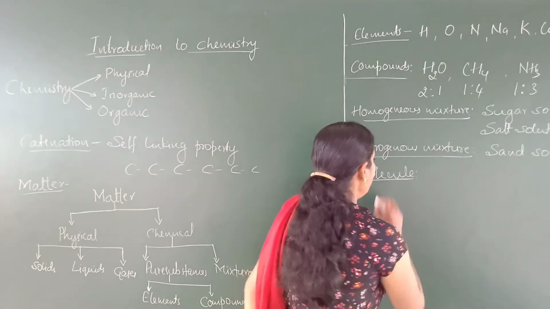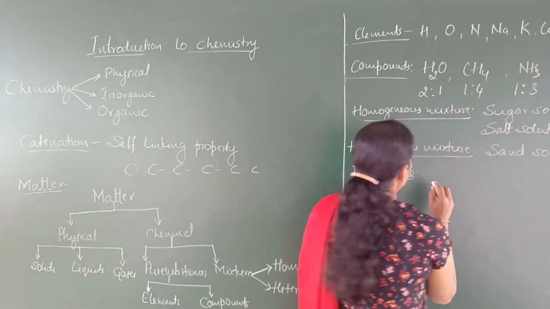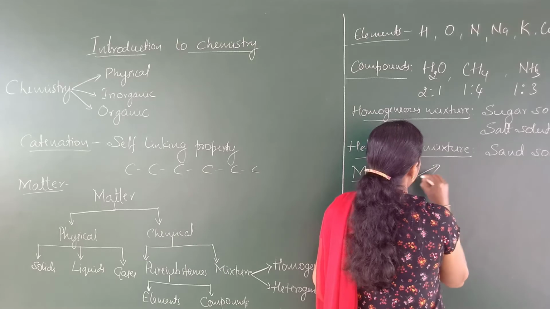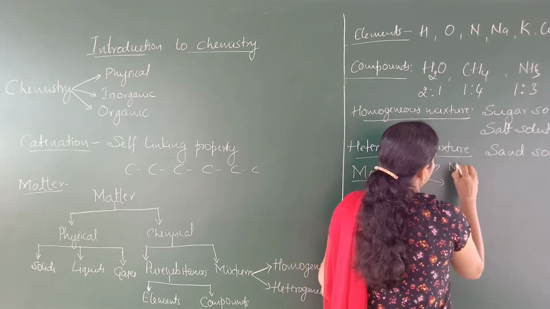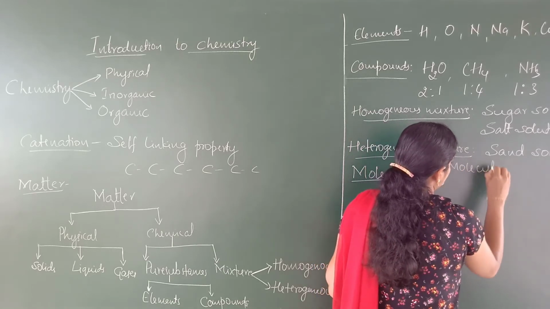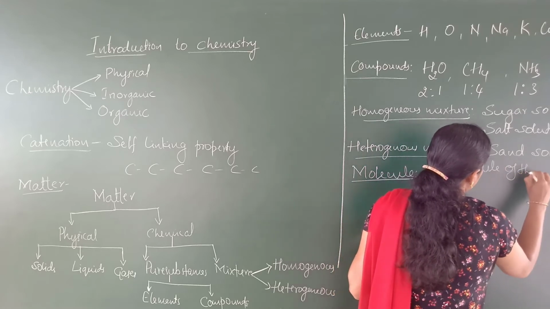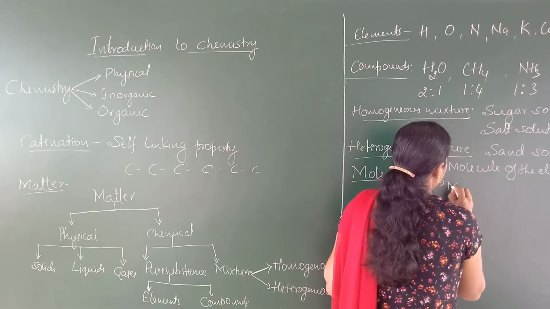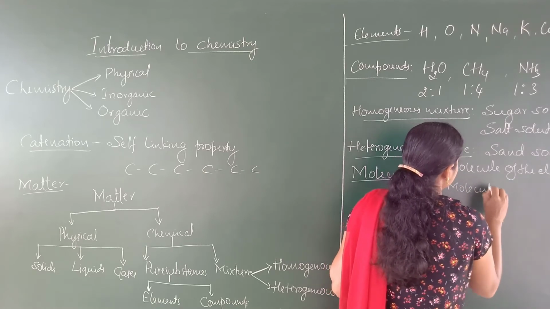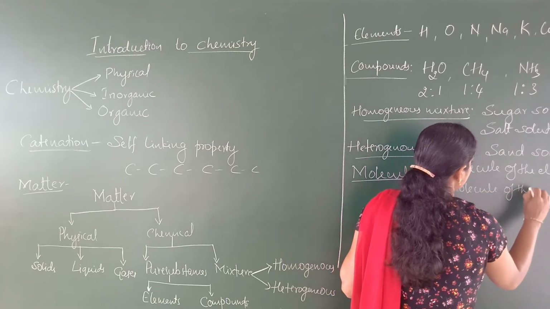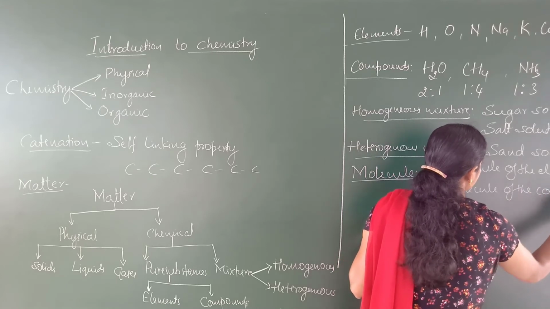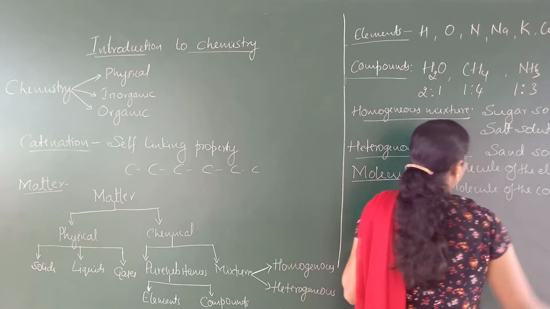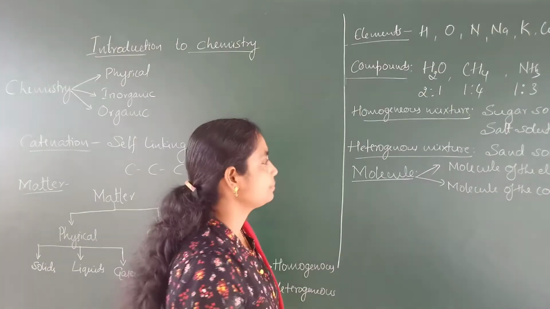When we consider molecule, we have to consider molecule of the element and molecule of the compound.